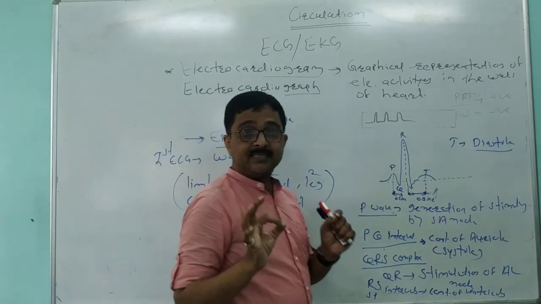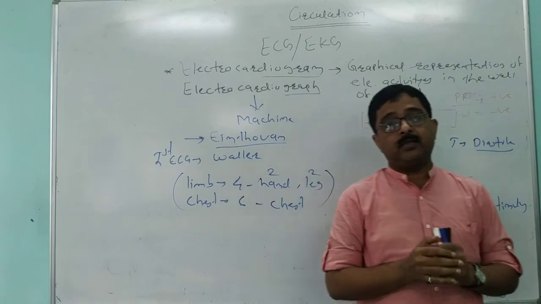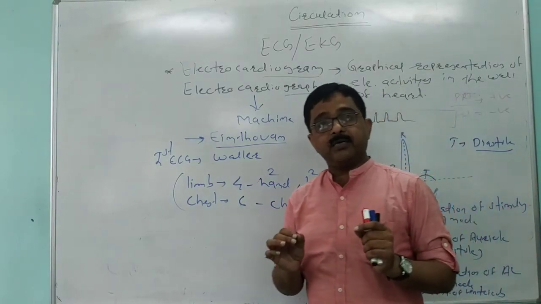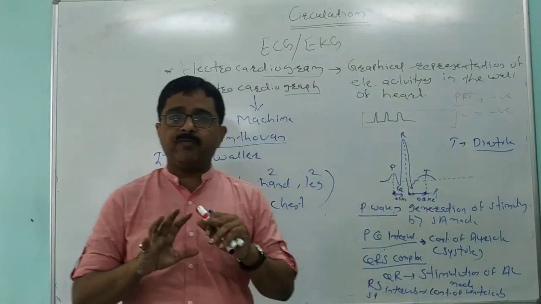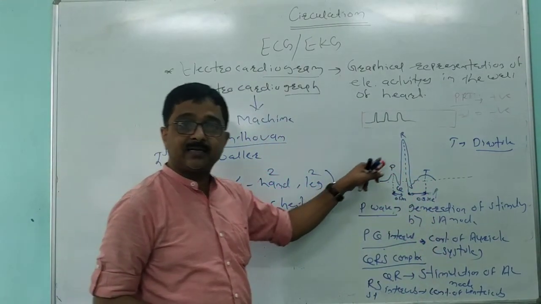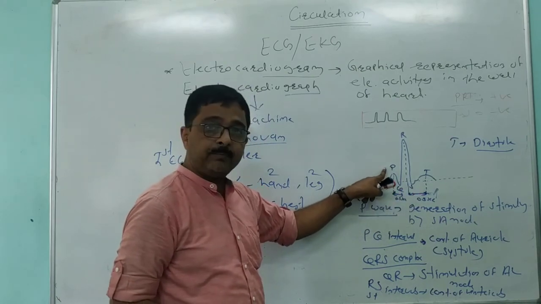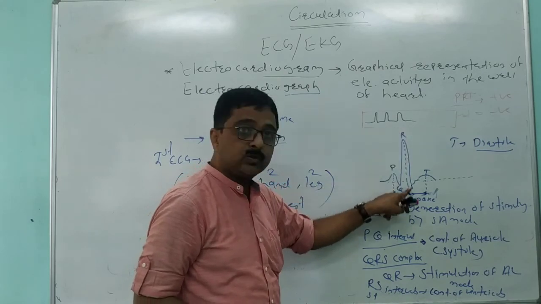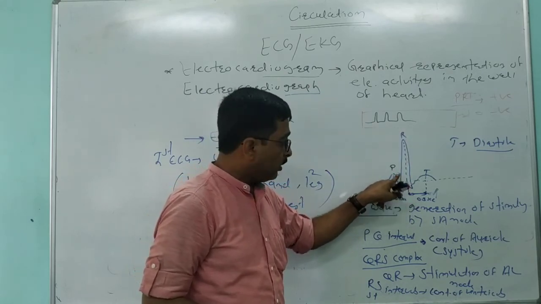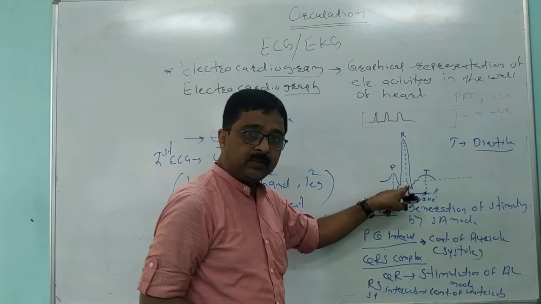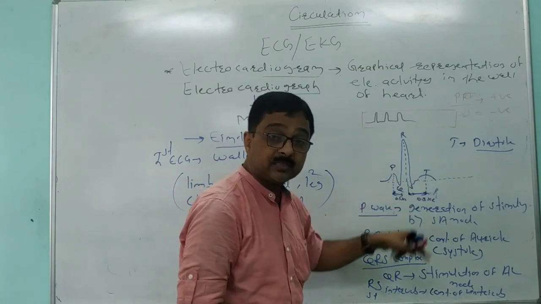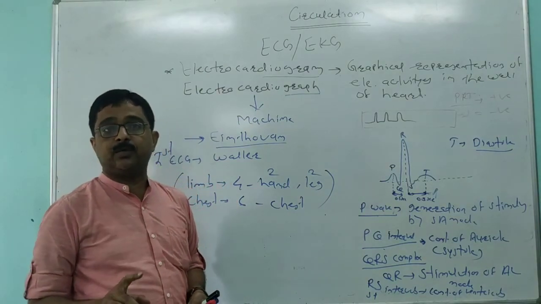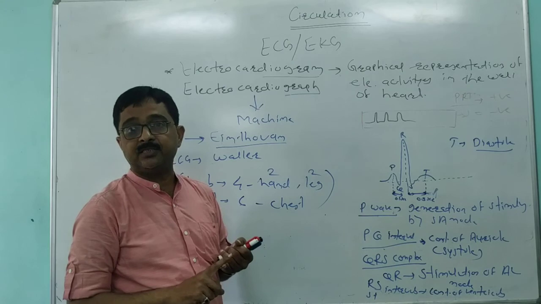Now, what does this ECG determine? ECG in human beings determines abnormality in the conducting system. If any abnormality is there in the conducting system, that means generation of impulse, spreading of that impulse into the walls of auricles, walls of ventricles, and then contraction of the auricles, contraction of the ventricles, and relaxation of the ventricles, it is detected by ECG.